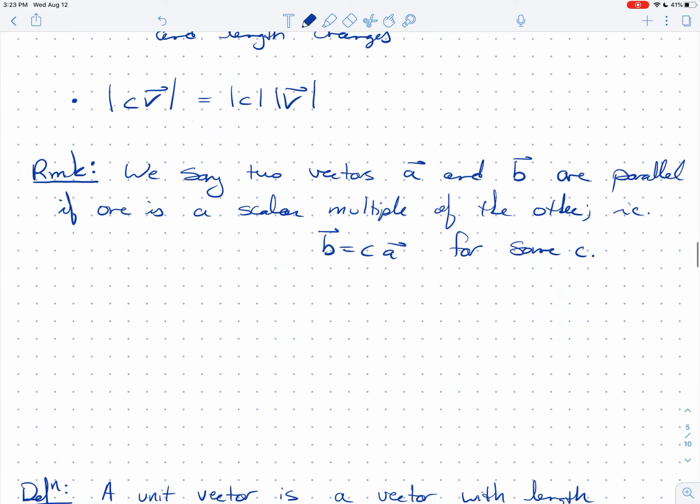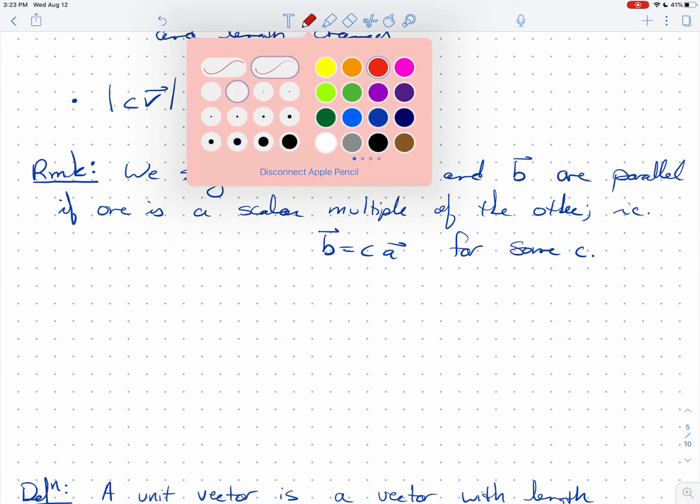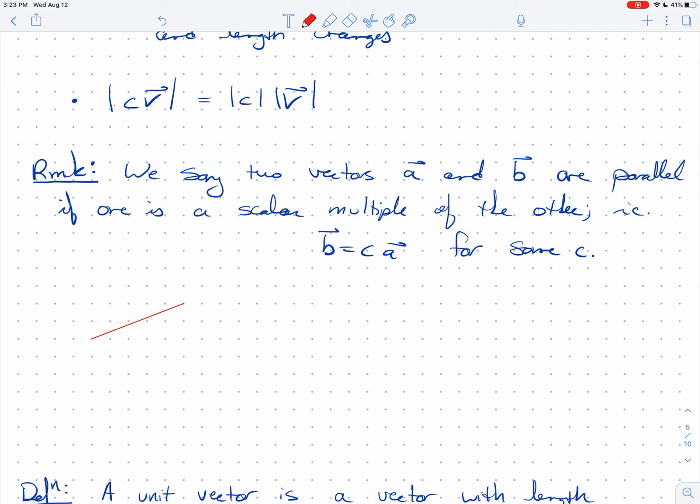So I wanted to draw just a couple of pictures with you. So maybe let's switch to red. So here is my vector a. Here's a. And then what would 2a look like? Well, it would be twice as long. So there's 2a, and here it would be roughly, these are all guesses by hand, there would be a over 2. And here, if I wanted to do minus 2a, then I would have a vector pointing this way. I would flip the direction of a, and then multiply it by 2. So this would be minus 2 times a. So hopefully you get the picture.